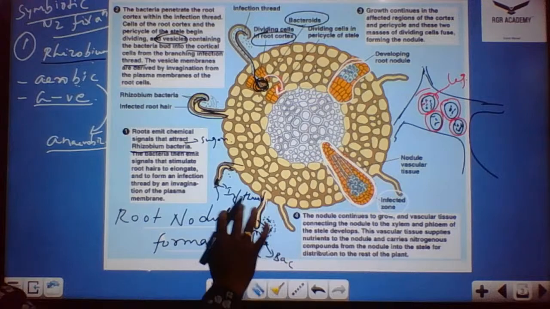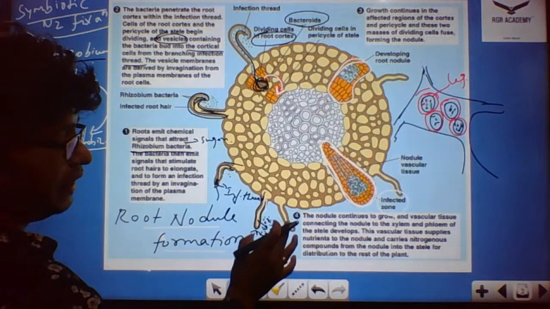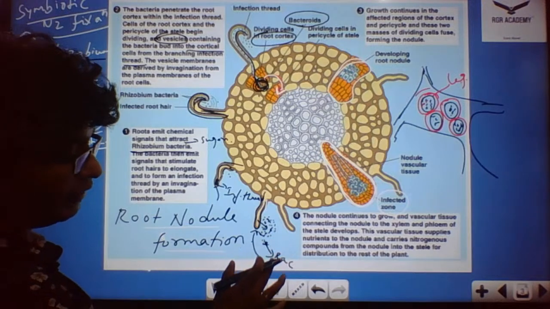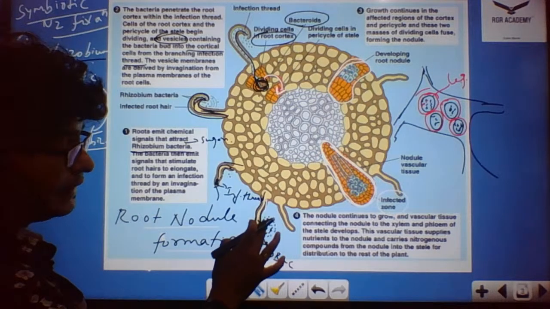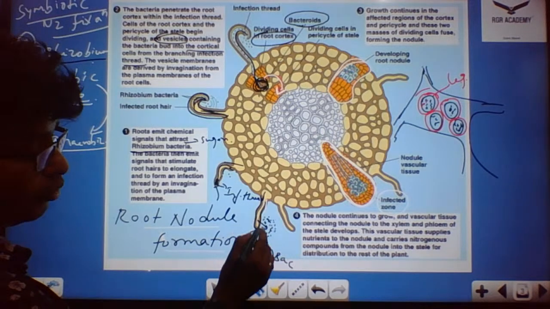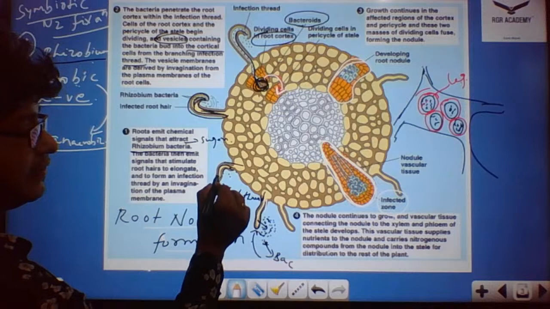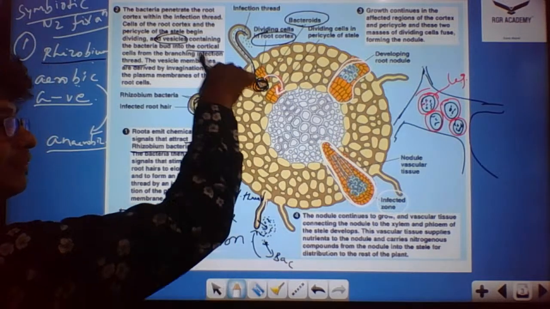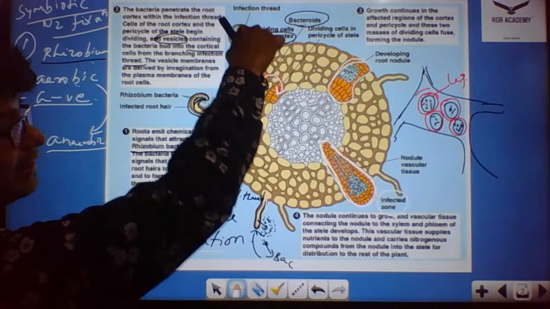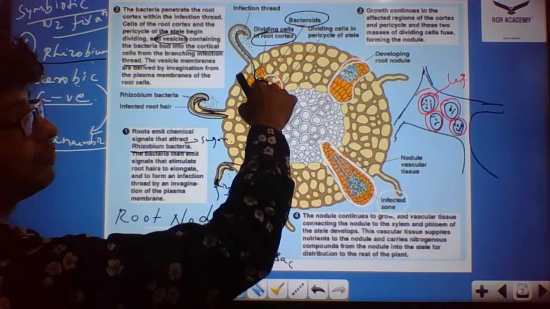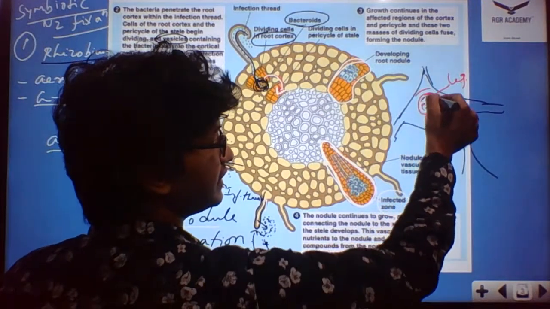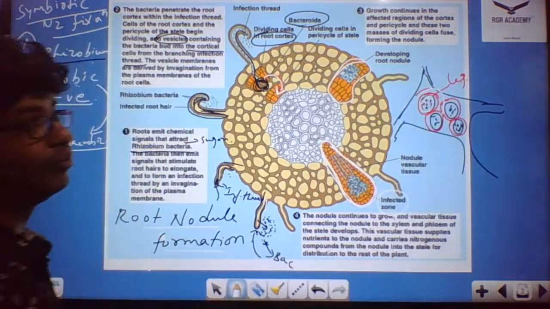Once again, I recap the stages involved in root nodule formation. Definitely, a bacterial species has to be present in the soil, in an asymbiotic mode. Once the plant starts producing sugars, the bacteria are greatly attracted towards the root hair. Then it stimulates the infection thread. Through the infection thread, the root hairs curl and the Rhizobium starts to penetrate inside. Then it reaches the cortex region and forms a bacteroid structure. The bacteroids are structures where you see the bacteria inside, surrounded by the leghemoglobin.